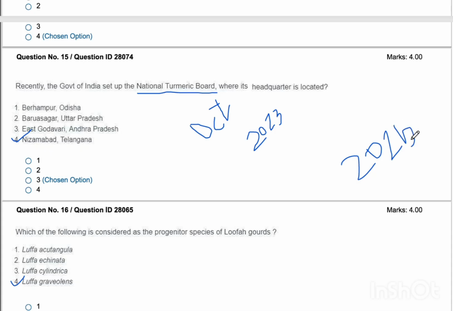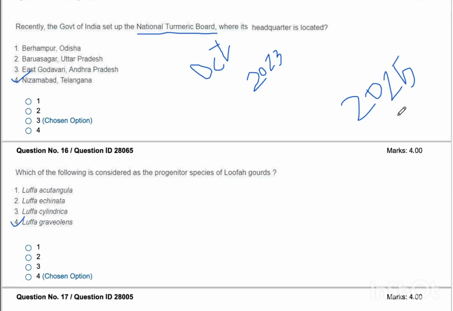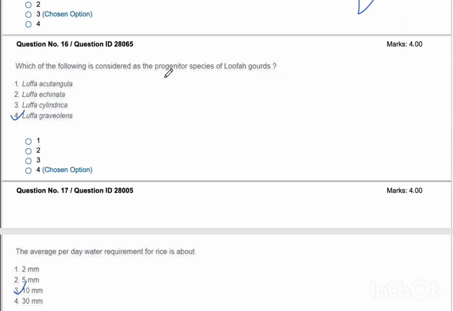We have many boards set up by the Indian government. We have to know the headquarters of each of them. For example, the headquarters of the National Tea Board is at Kolkata, West Bengal. Coming to the Coffee Board, it is located at Bengaluru, India. And the National Rubber Board's headquarters is at Kottayam, Kerala. So such boards you have to understand and go through their headquarters. Not only the institutes are important, but horticulture-related boards are also important in this aspect.